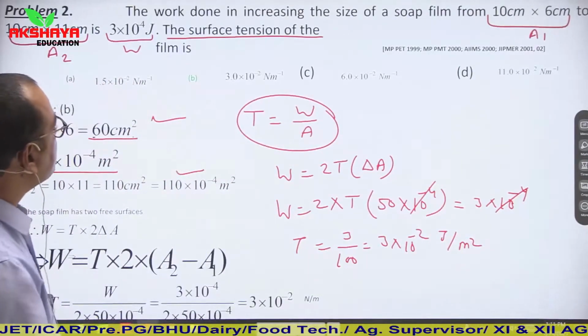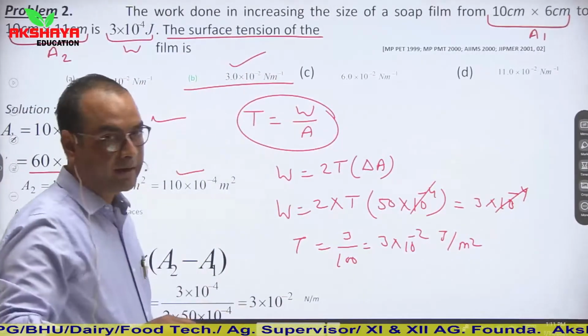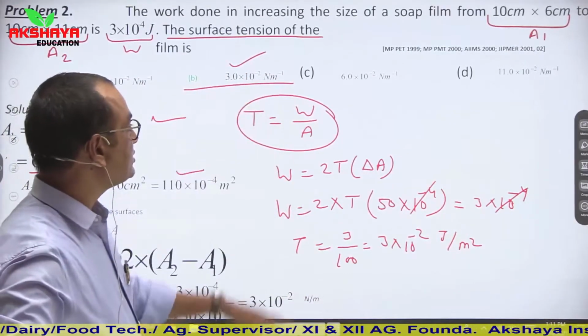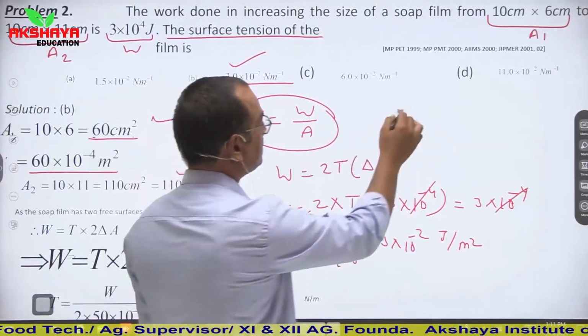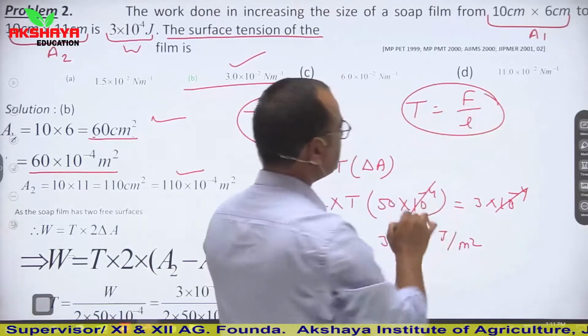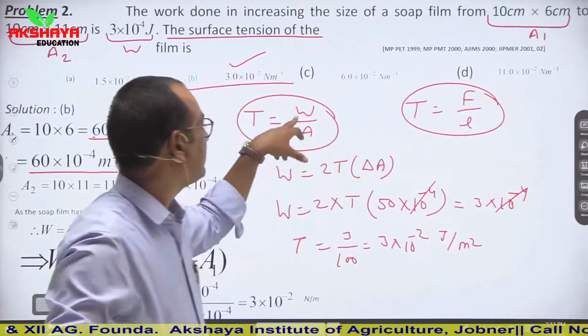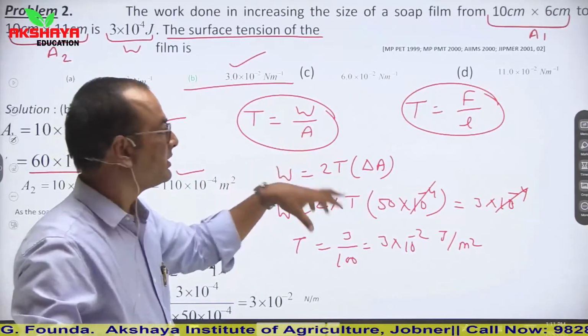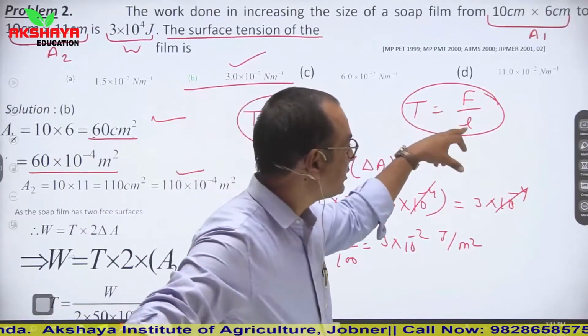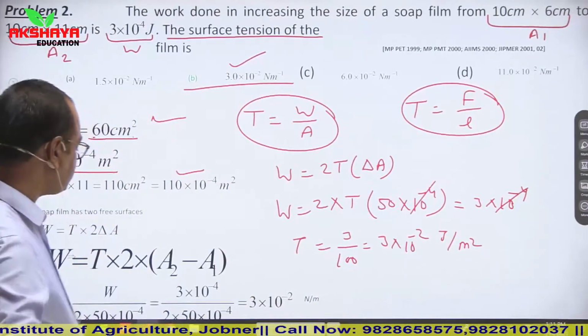3 into 10 to the power minus 2. So option B is correct. 3 into 10 to the power minus 2 joule per meter square, or its another unit is Newton per meter. Another formula of surface tension is force in unit length. We have discussed these formulas in previous lecture. Force in unit length, or you can say work done to minimize given area. So from here its unit is taken as Newton per meter, or you can say joule per meter square. Both are equal.